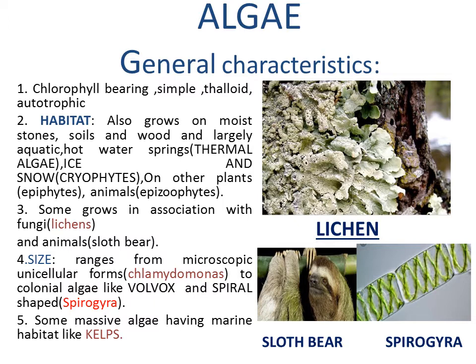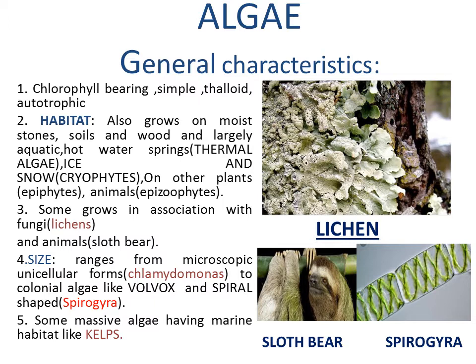Next, it is a very important character that they grow in association with the fungus, and the association is known as symbiotic association. When both the members are benefited from each other, it is known as symbiotic association, and when the algae and fungus both live in association, they are called lichens.